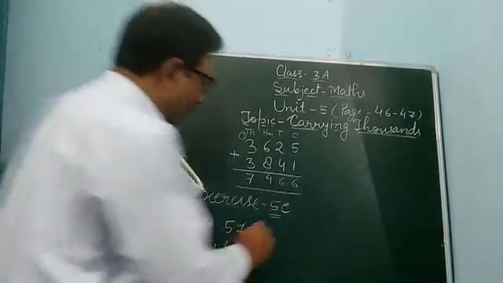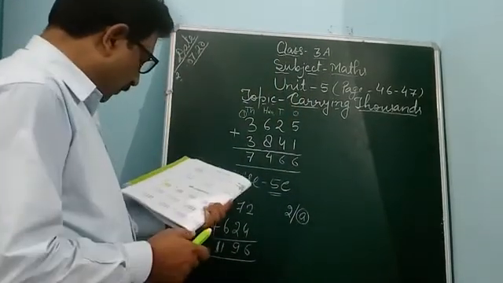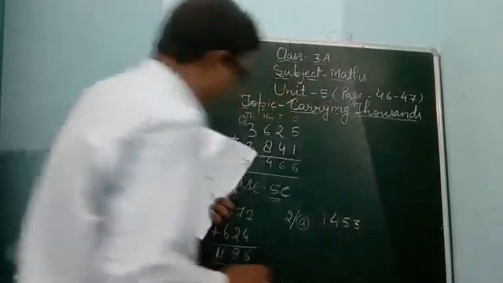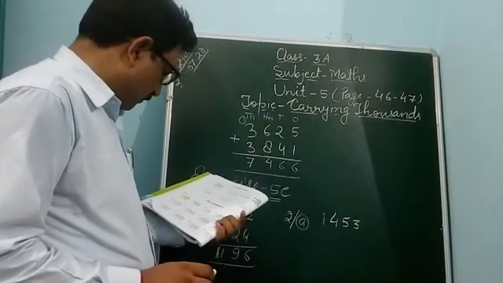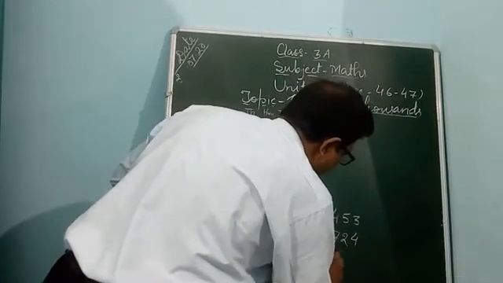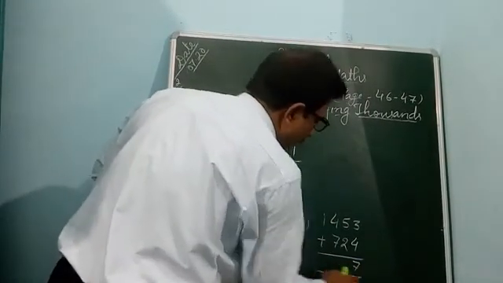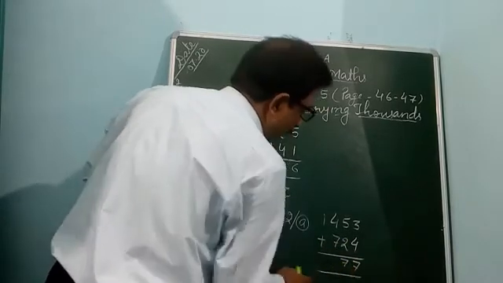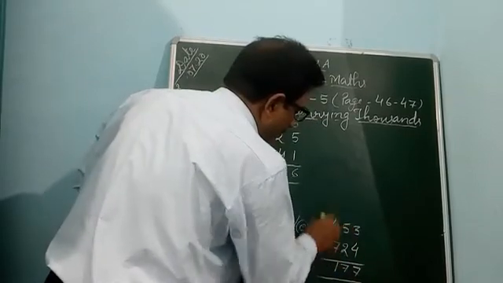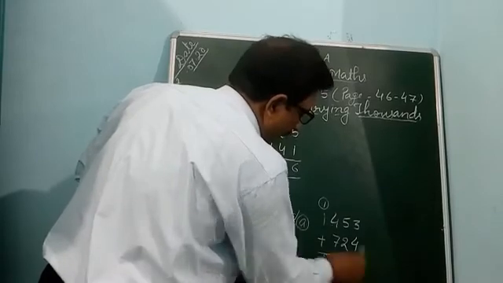Next 2A. 1453 plus 724. You see, 4, 3, 7, 5, 2, 7, 4, 7, 4, 11, 1 carry, and 1 and 1, 2. 2177.